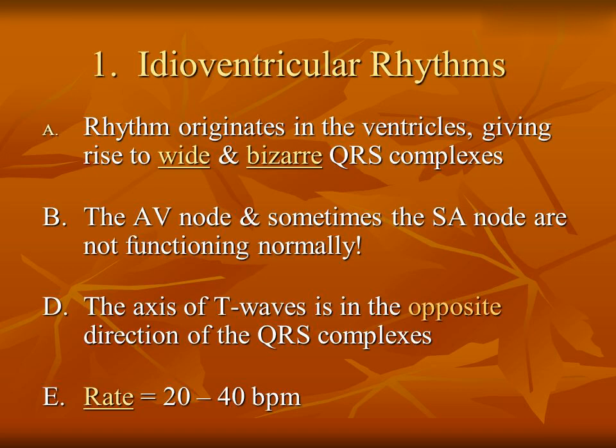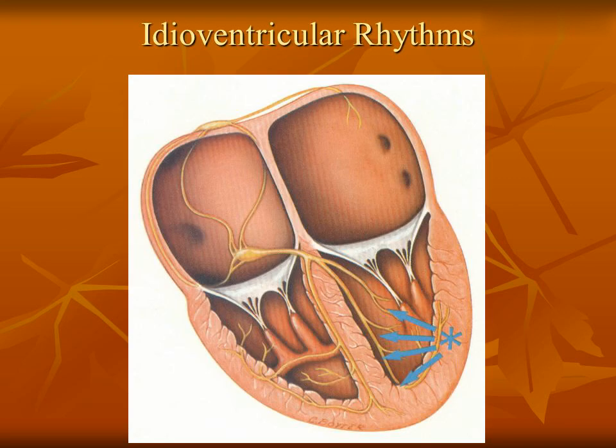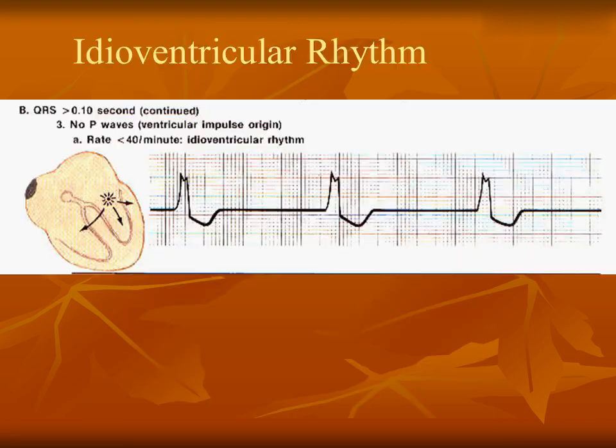1. Idioventricular rhythms. A. Rhythm originates in the ventricles, giving rise to widened, bizarre QRS complexes. B. The AV node and sometimes the SA node are not functioning normally. D. The axis of T waves is in the opposite direction of the QRS complexes. E. Rate equals 20 to 40 bpm. Idioventricular rhythm.